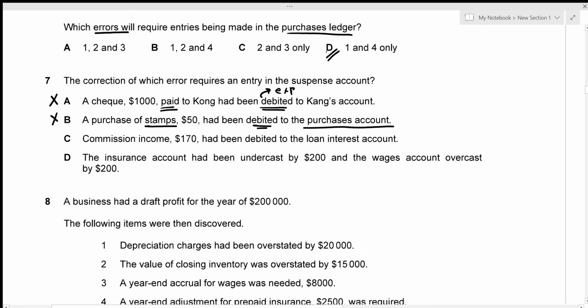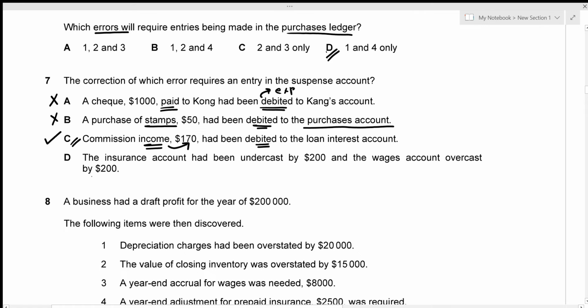Option C is commission income. This is an income that had been debited. So income can't be debited. Income actually needs to be credited. And obviously to settle this, the income had to be credited, right? But it's debited. So in order to settle this error, we actually need a suspense account. So option C will be our correct answer.